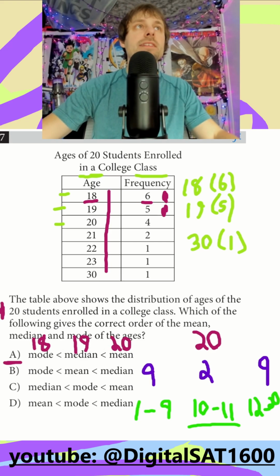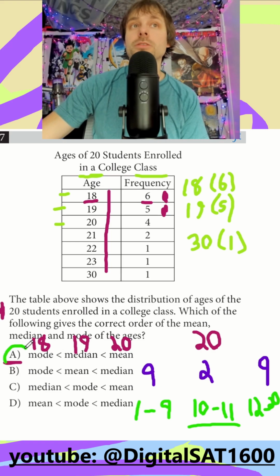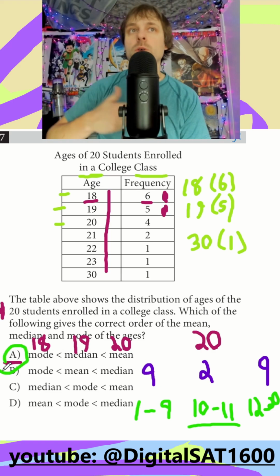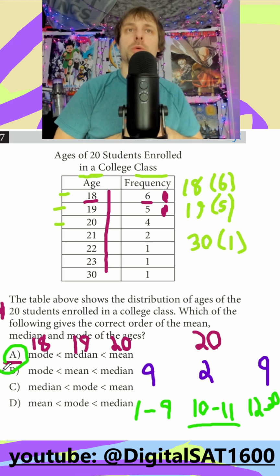Finally, we just want the answer that puts these in the correct order. So my biggest number is mean. So we actually got a little lucky with it. It has them in order from smallest to biggest. But overall, this is just great practice with not only interpreting these tables, but figuring out our mode, median, and mean.